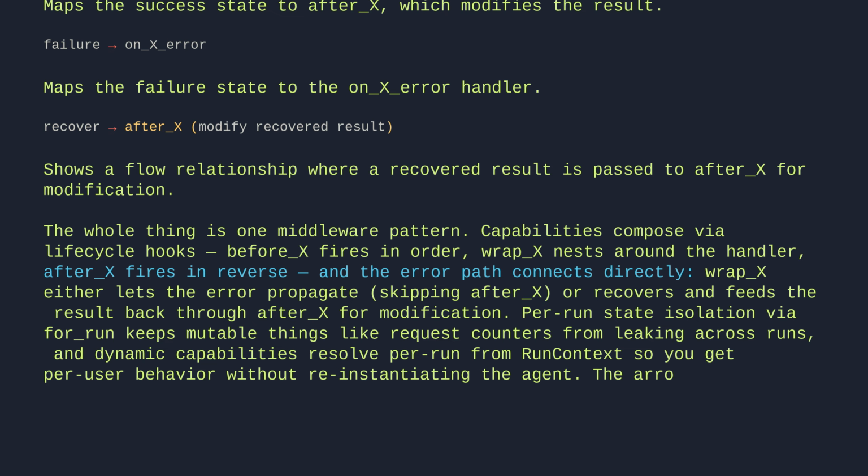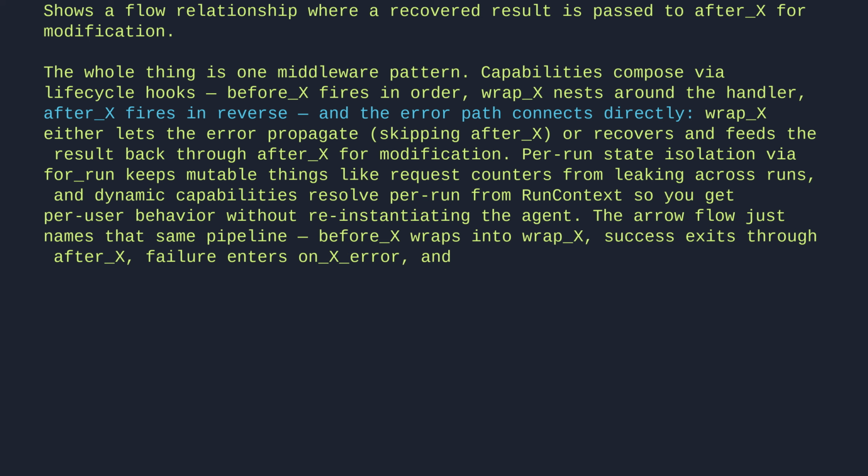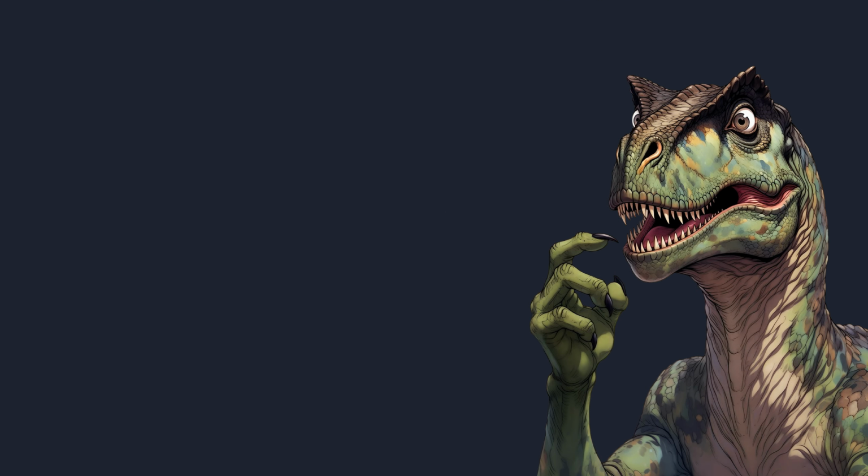The arrow flow just names that same pipeline: before X wraps into WrapX. Success exits through AfterX, failure enters on X error, and recovery loops back to AfterX. One hook layer handles guardrails, fallbacks, and retries without scattering logic.